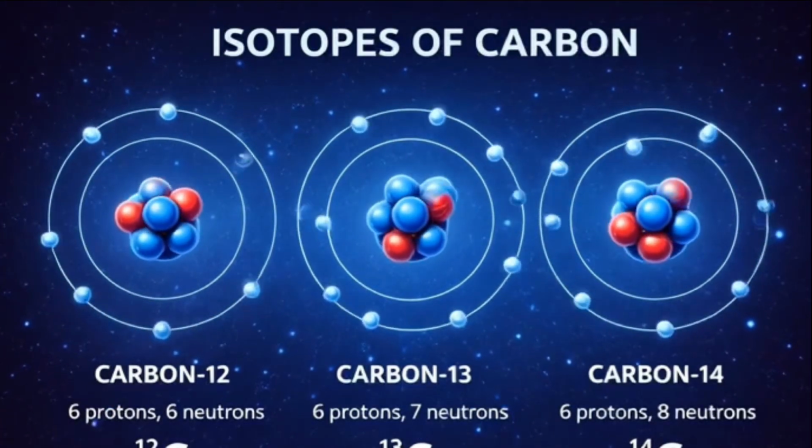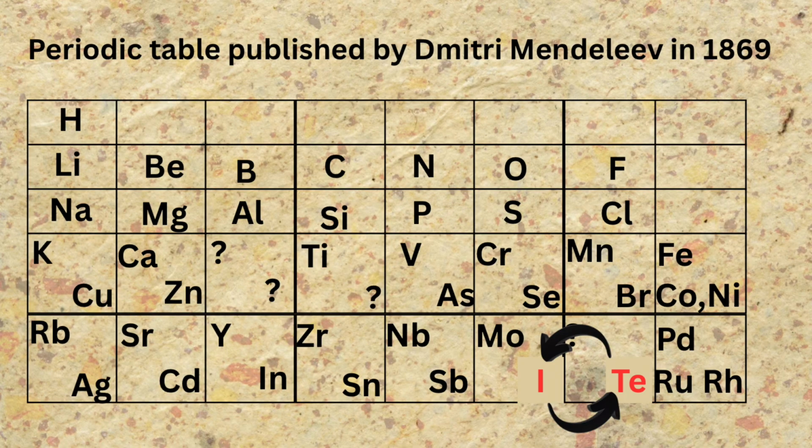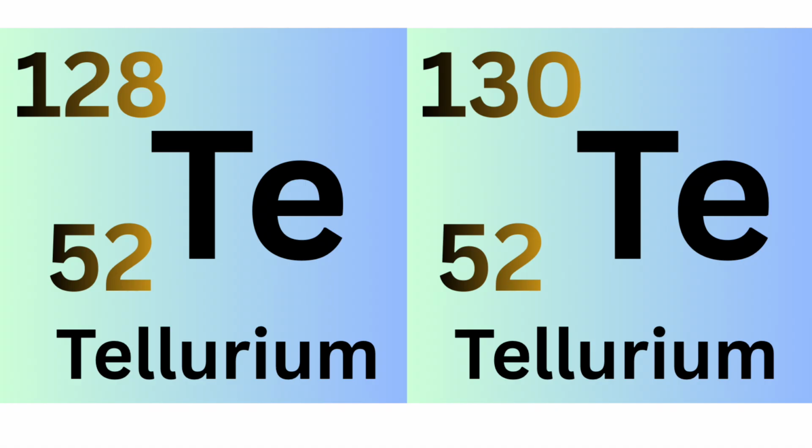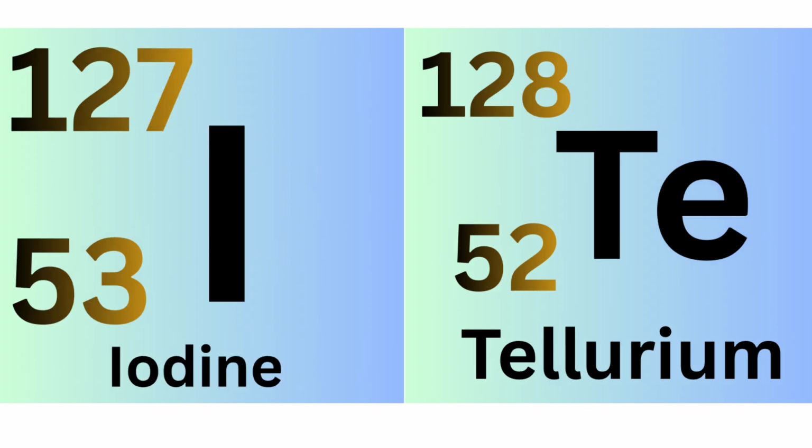The later discovery of isotopes explains this apparent reversal. The positions of iodine and tellurium were reversed because iodine has one naturally occurring isotope, iodine-127. The most abundant isotopes of tellurium are tellurium-128 and tellurium-130. The high relative abundance of these heavier tellurium isotopes gives tellurium a greater relative atomic mass overall. This explains why atomic mass was not always reliable for ordering elements.